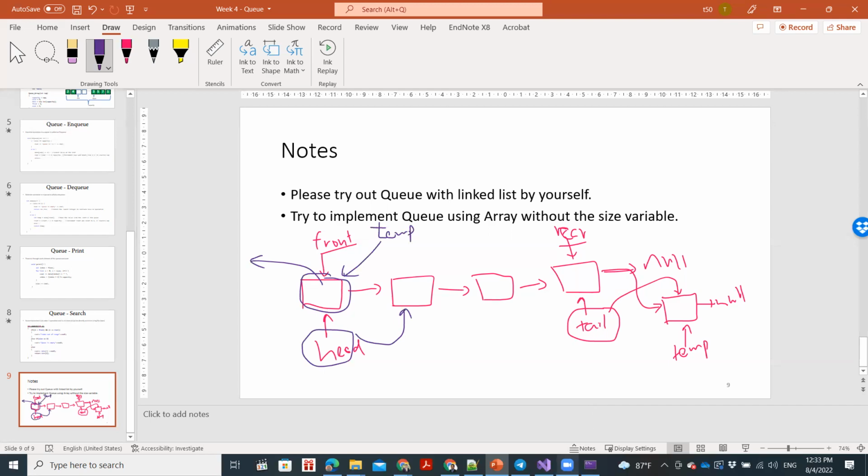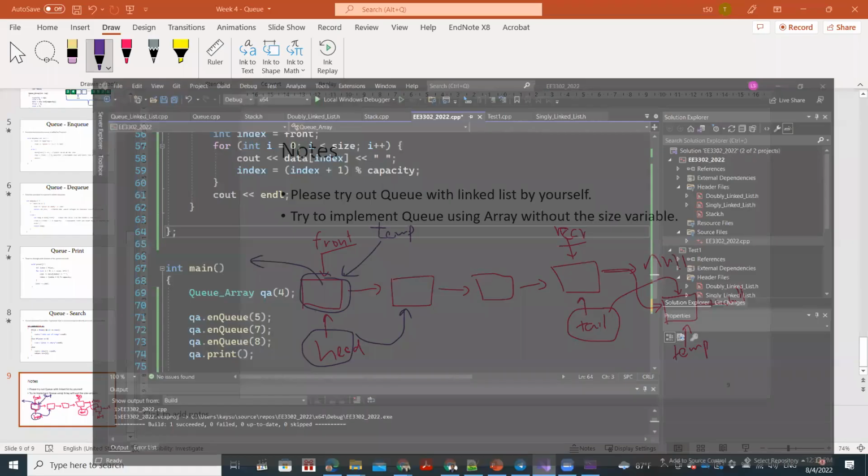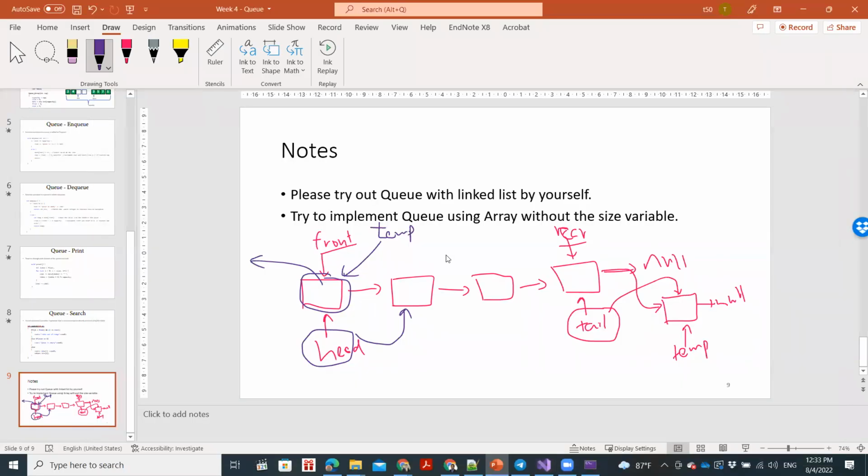I do have the codes for this, but we have run out of time. So try to do it by yourself. Then during the next lecture, I'll explain how to do queue using linked list. But this is the concept, right? Try to do it by yourself. Any questions?